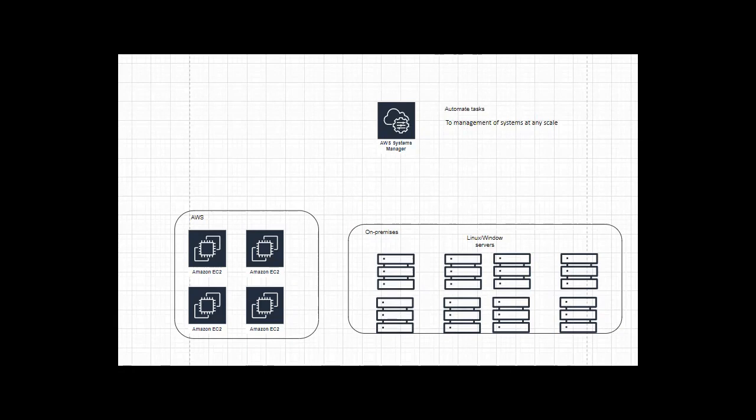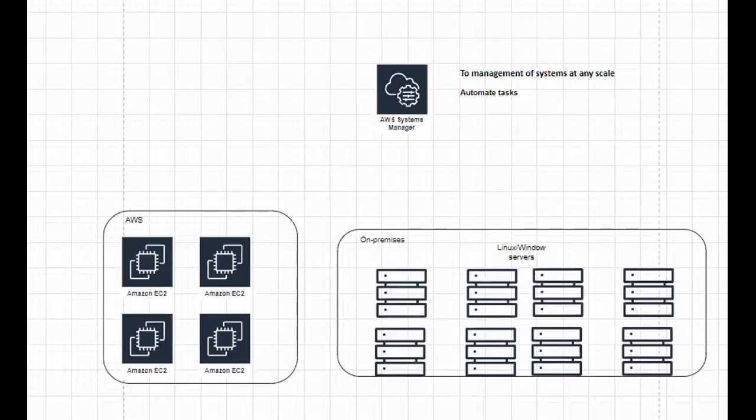By automating tasks. Sir, you told we can manage our systems at any scale using automation tasks, right? Yes. Now can I configure this automation task at any time?